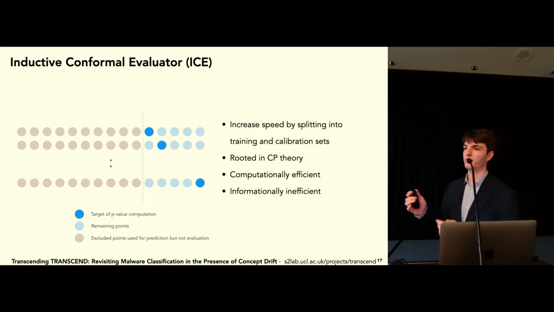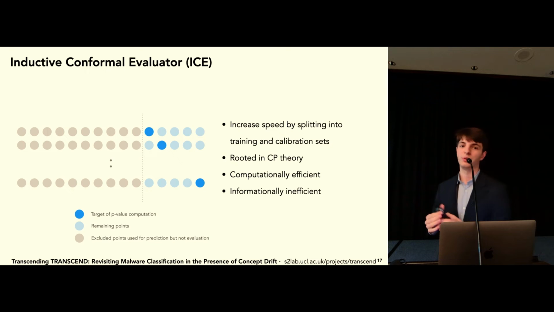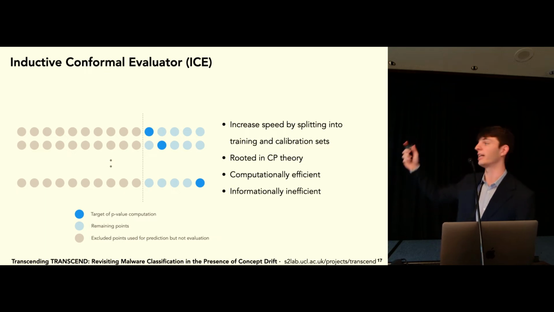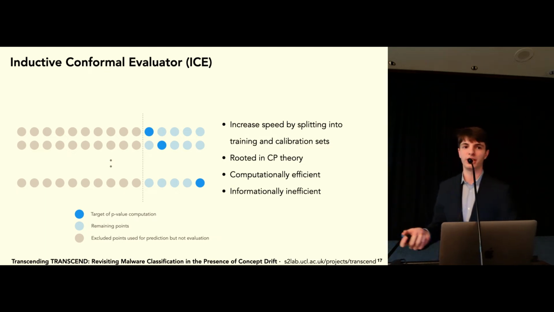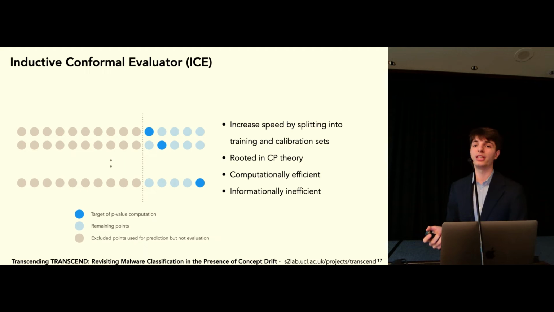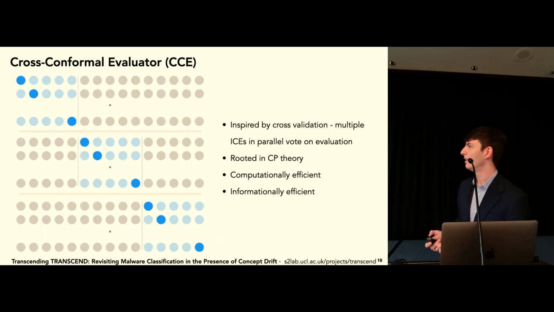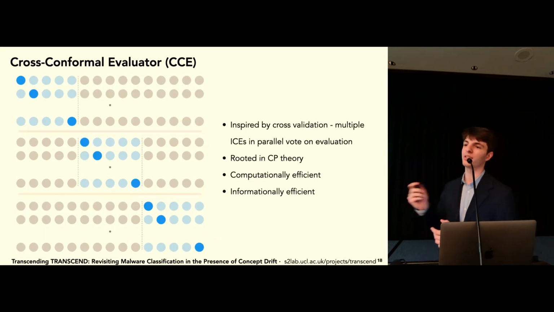What we do is we split the training set into a true training set and then a calibration set. So we train on the training set and then calibrate and compute the p-values in a leave-one-out fashion, but only in the calibration set. And this is rooted in conformal prediction theory, and importantly, it's computationally very efficient. There is one drawback to this, however: this is informationally inefficient because we're throwing away all that gray region. So we wanted to address this as well, and to do this, we proposed the cross-conform evaluator.